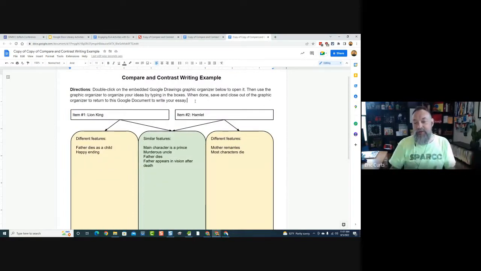So using Google Drawings inside of documents, it's a great way to really juice up your document and make it more interactive for your student. So pretty cool. I did see a question about, oh, would that work on an iPad? Probably not. Some things don't work on mobile. Drawings, I'm not sure that that's supported within the mobile app. So I am sorry, Gina, I'm not positive about that, but my guess is probably not.